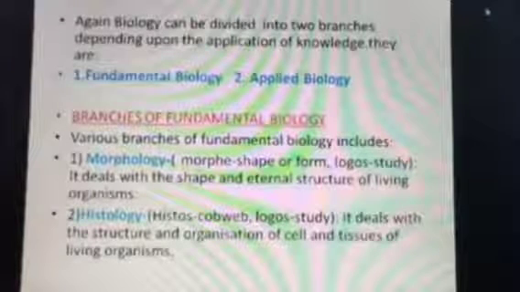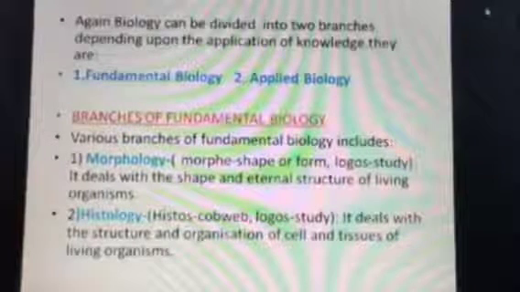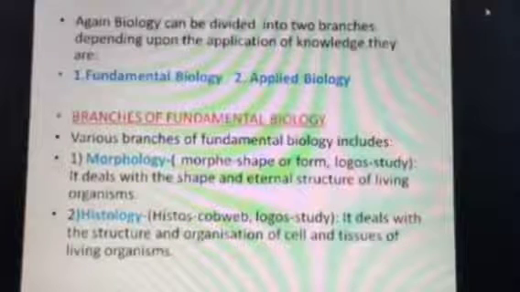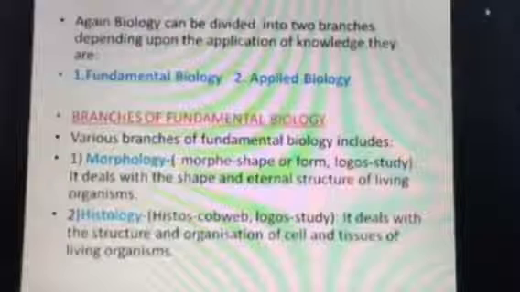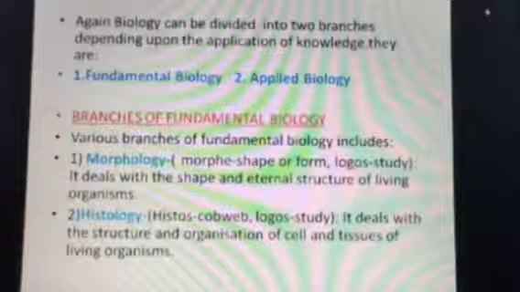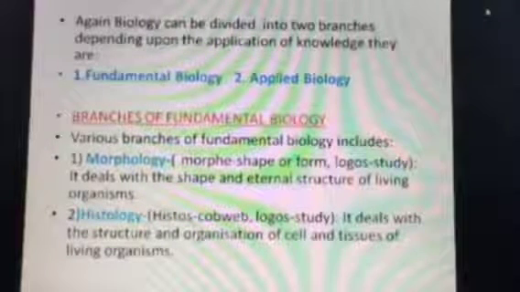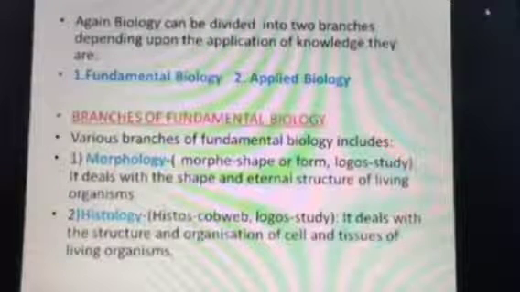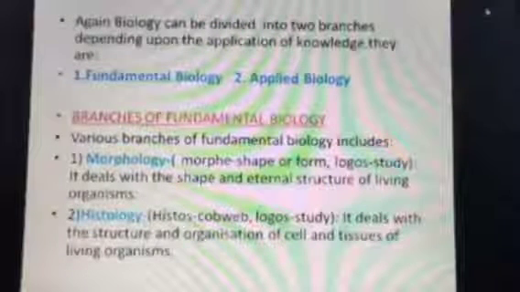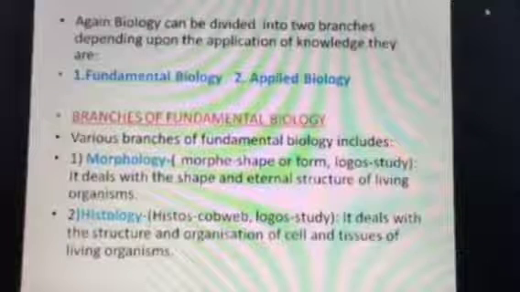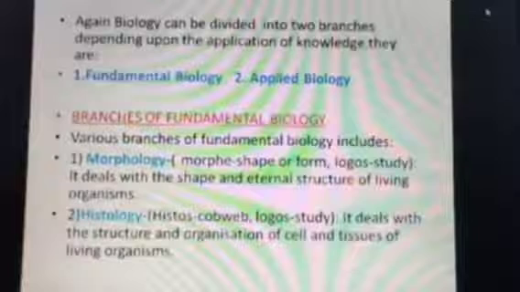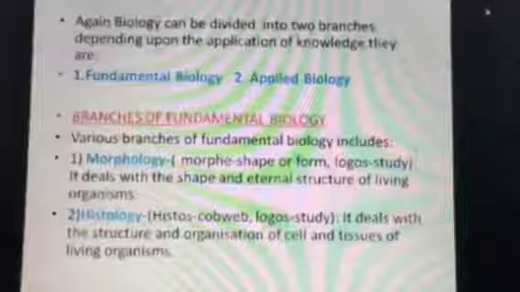So next is histology. Histos means cobweb and logos means study. So it deals with the composition, structure and organization of cells and tissues. You are familiar with the term cell, which, as you know, is the structural and functional unit of all living organisms. And a tissue: many cells performing a similar function constitute a tissue.